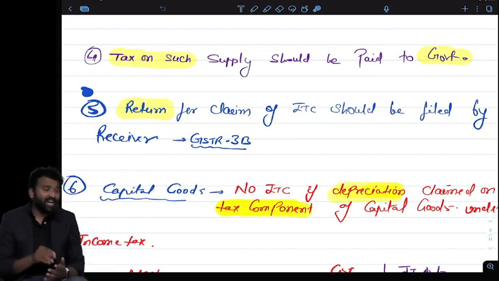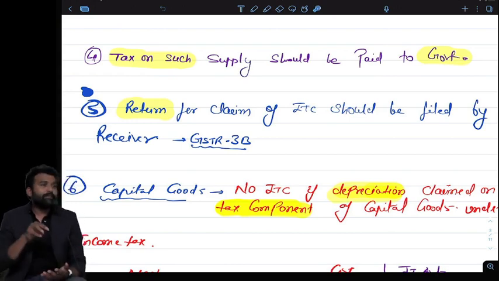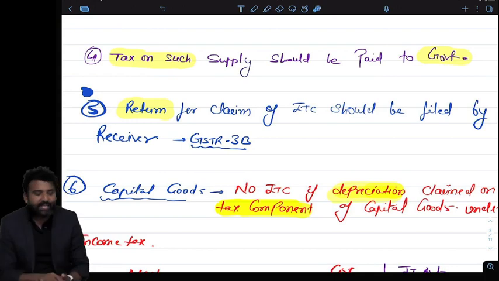This is a very harsh rule. But this is there, and that's why we have to be very careful, because I can claim ITC only if it is auto-populated in my GSTR-3B. If that transaction is missing from my 2B, I cannot claim ITC on that transaction. Otherwise, the department will recover that ITC with interest and penalty later.